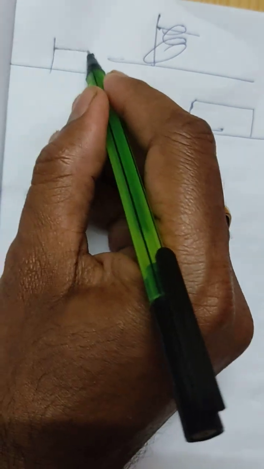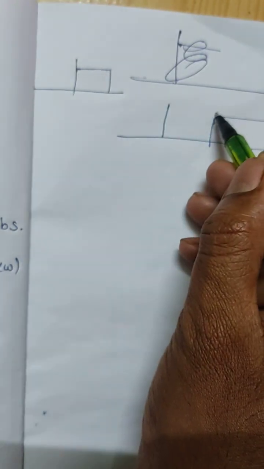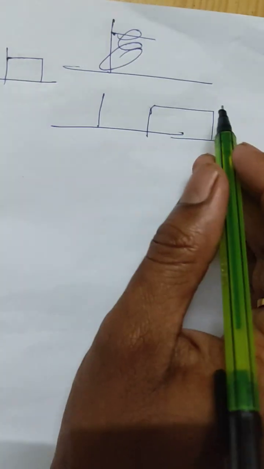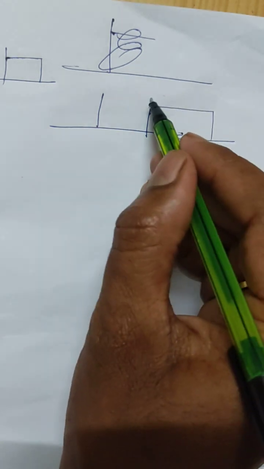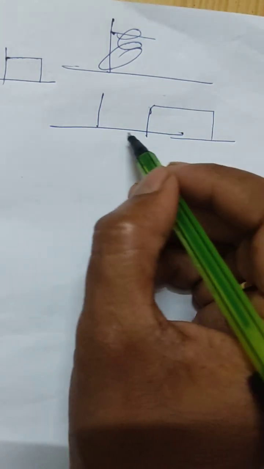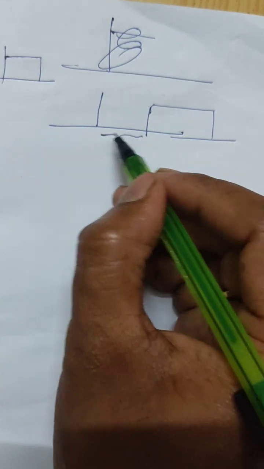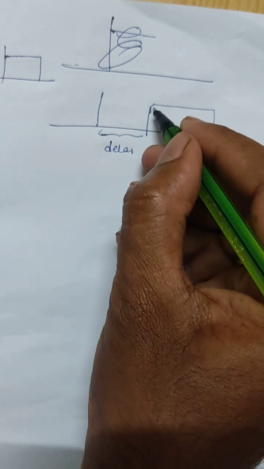So the input is like this. There is no change in the shape of the pulse, but there is a change in the delay. It has introduced some delay. There is a change in the magnitude.